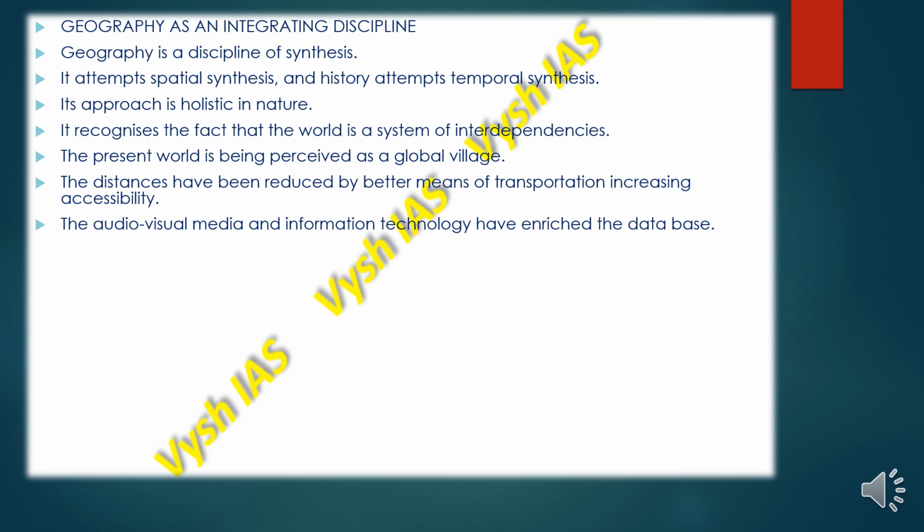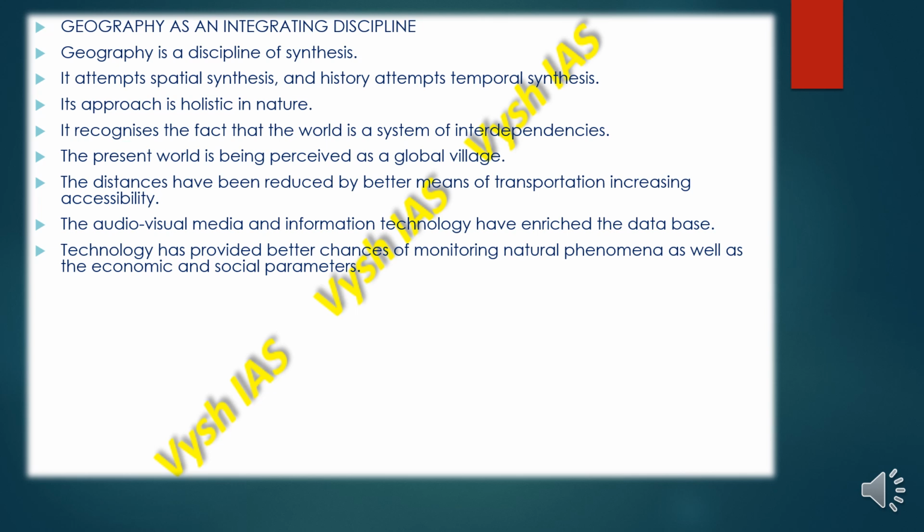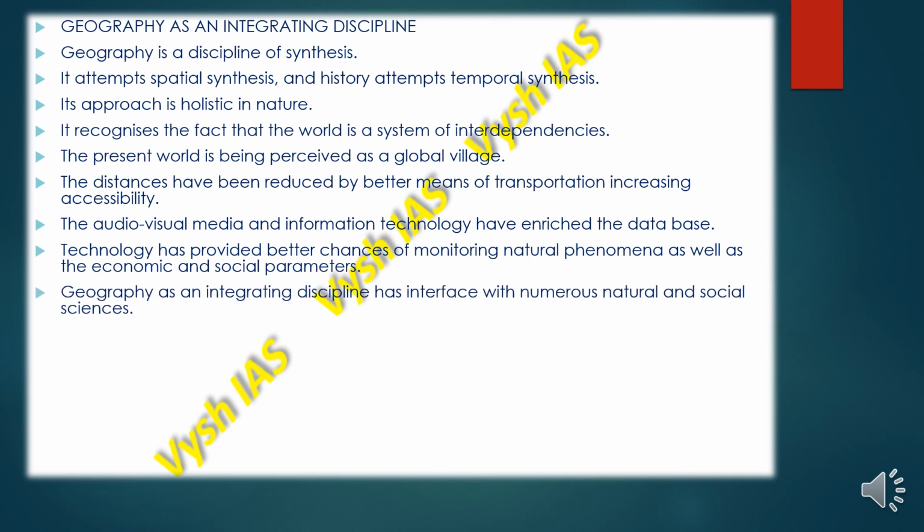The audiovisual media and information technology have enriched the database, and also our AI, artificial intelligence. So technology has provided better chances of monitoring natural phenomena, like how we can detect an earthquake through reading the seismic waves, as well as economic and social parameters.